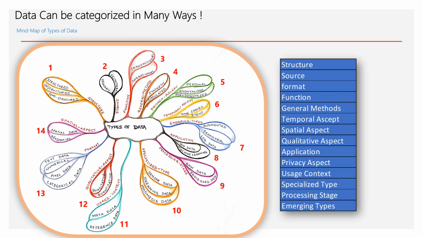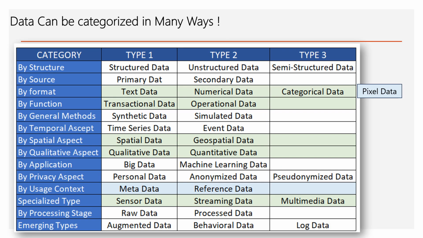The 14th one is spatial aspects. We have spatial data, which is also called geospatial data. We'll also see this comparison with the non-geospatial data. So this is where it is tabulated, or I should say in a structured way, where each of these categories are, the 14 categories.